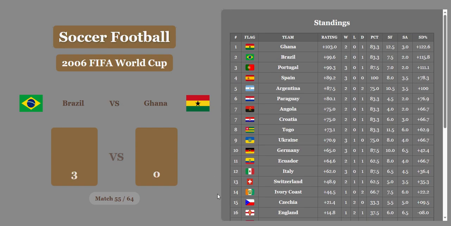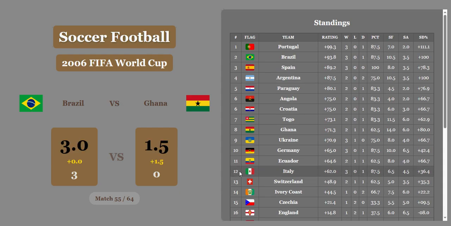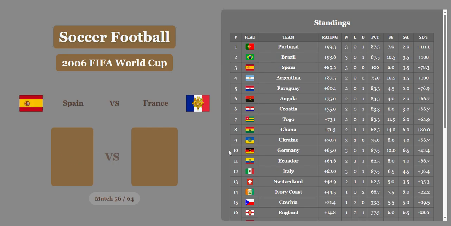Brazil 3, Ghana 0. And that's probably going to change their positioning here. Brazil stays in 2nd. Ghana falls all the way to 8th. Portugal now takes the 1st place spot. A really rough game on that score difference for Ghana.